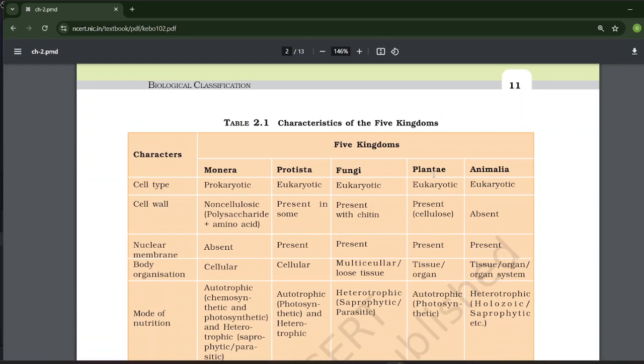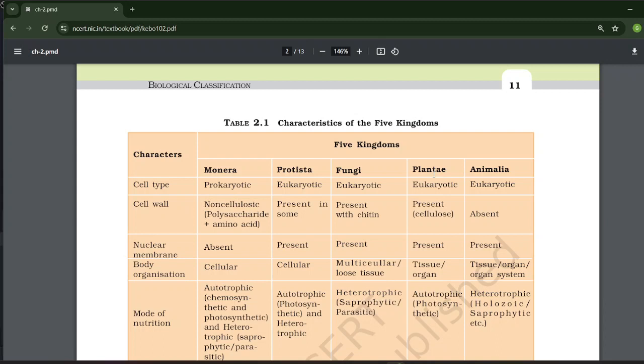Characteristics of the five kingdom classification. Characters of the five kingdoms. There are five kingdoms. First one is Monera, second is Protista, third is Fungi, fourth is Plantae, and fifth is Animalia. We will discuss the characters of the groups.